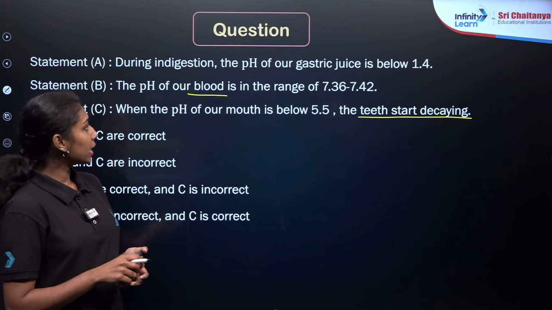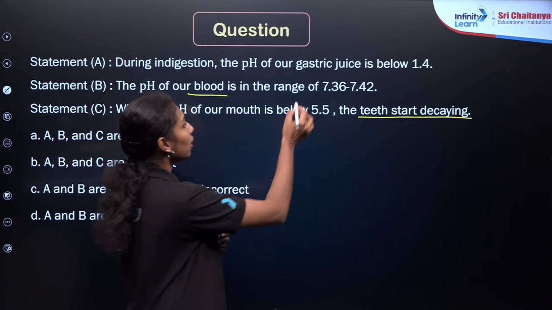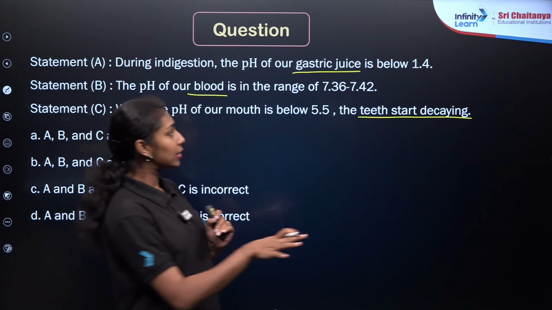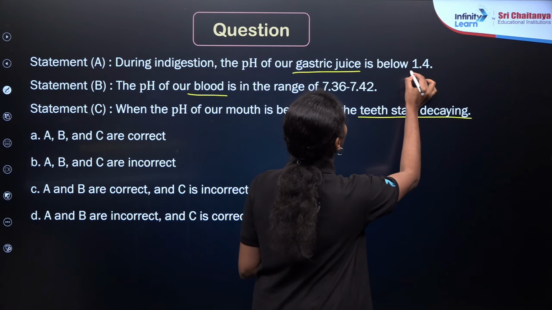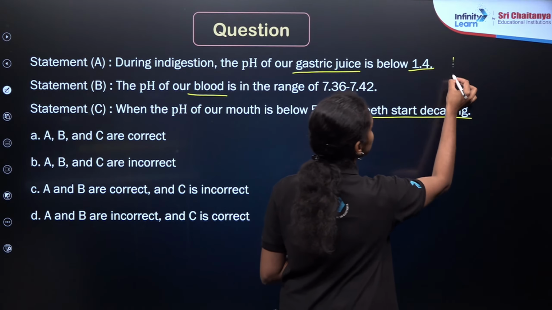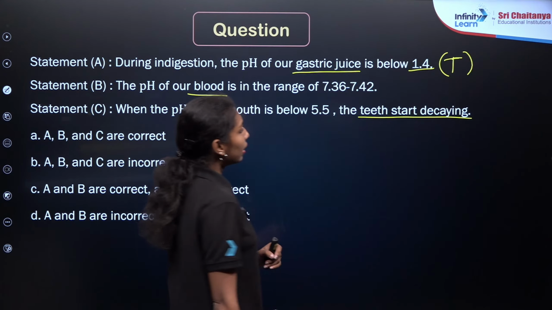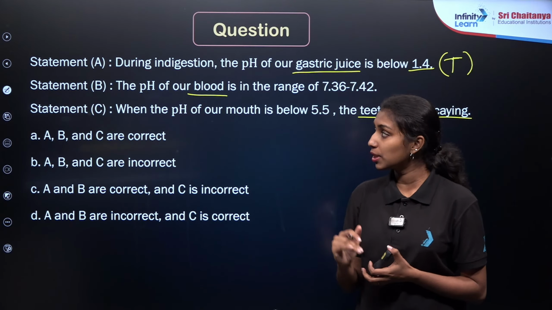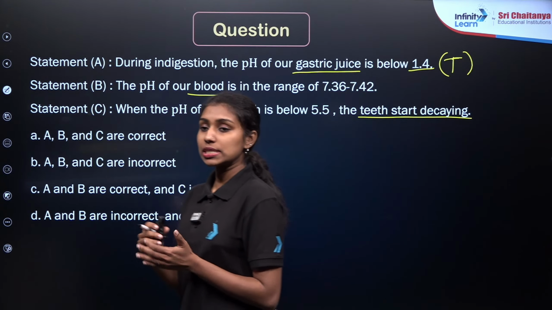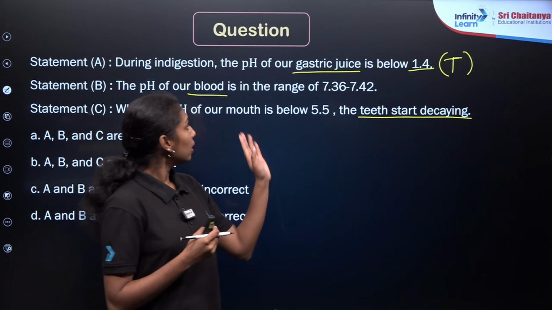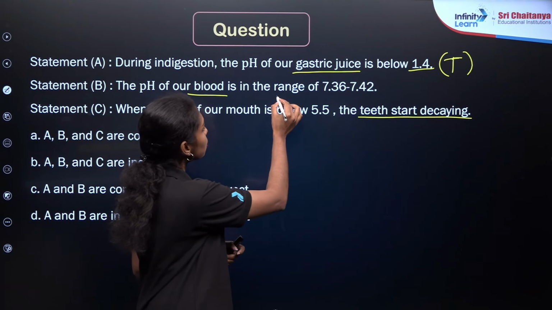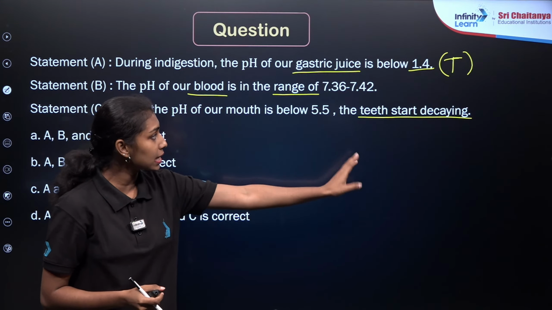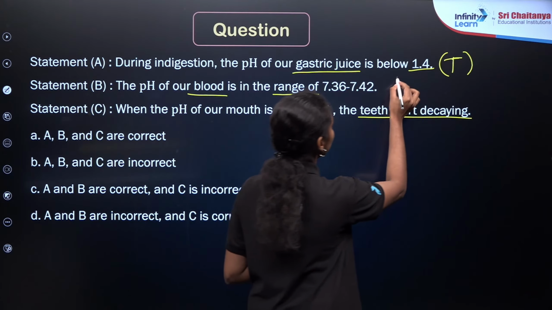So what about the first statement? As we already know, our gastric juice contains hydrochloric acid. Hydrochloric acid will have a pH less than 7, so obviously it will have a pH less than 7, that is 1.4. This first statement is true. What about the second statement, the pH of our blood? In our textbook, the pH of different solutions like saliva, gastric juice and blood is already given. As you can see there, the pH range of the blood is almost around 7.36 to 7.42. It will be in between 7.36 and 7.42, so this statement is also true.